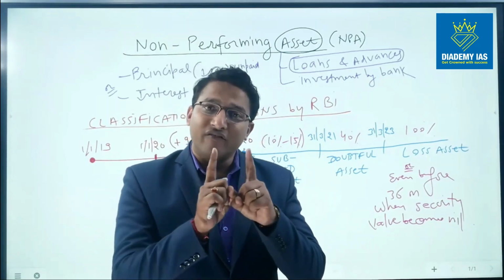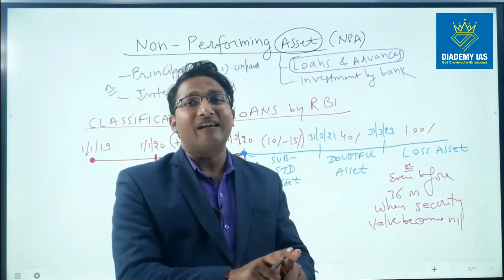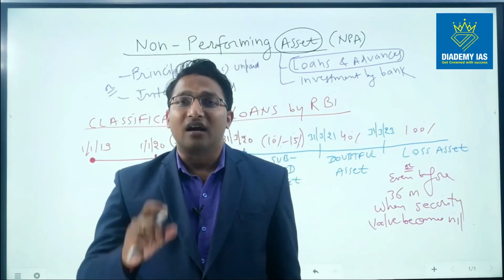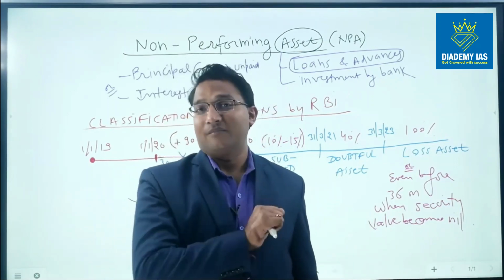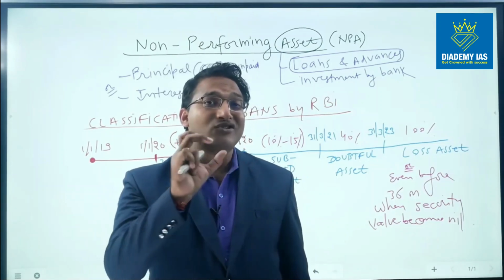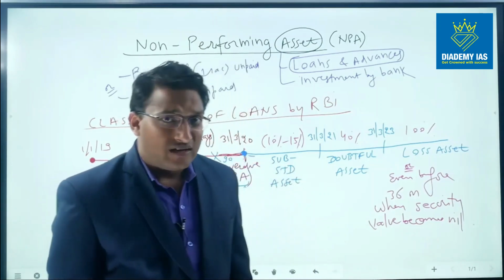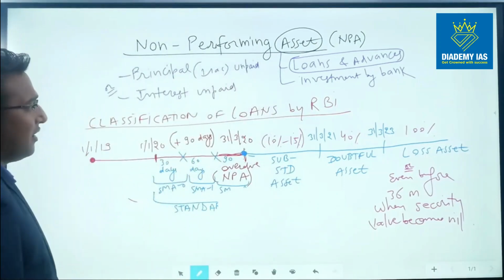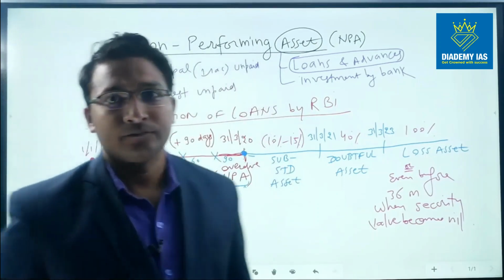Only and only if the customer deposits the interest in the form of cash, then only do we classify this amount as interest income. Otherwise, the interest income is not recognized. Interest income is completely ignored, right?